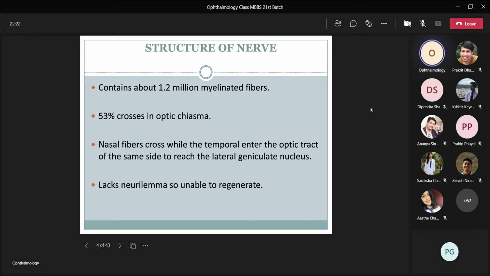Now coming to structure of nerve, it contains about 1.2 million myelinated fibers. About 53% cross at the optic chiasma. Nasal fibers cross while the temporal fibers enter the optic tract of the same side to reach the lateral geniculate nucleus. It lacks neurilemma, so it's unable to regenerate.